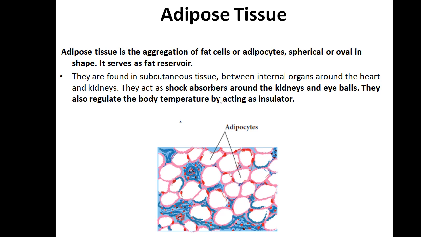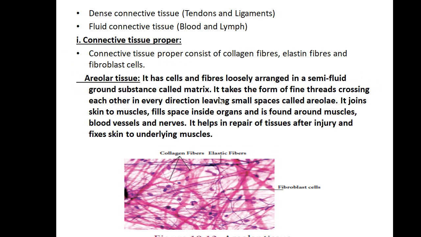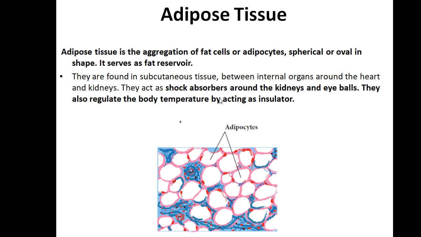Next I'm coming to the adipose tissue, the second type of the connective tissue proper. Adipose tissue is an aggregation of fat cells. If you take areolar tissue, there are fibroblast cells, elastin fibers, and collagen fibers. But adipose tissue consists of an aggregation of fat cells, or adipocytes, which are spherical or oval in shape. It acts as a fat reservoir.